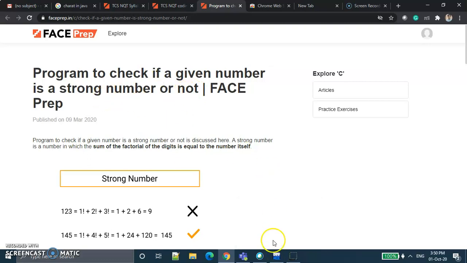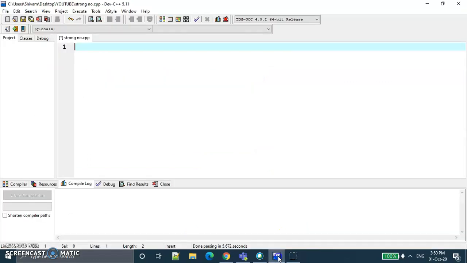Now we will code the program to check if a given number is a strong number or not. We code in C++. Firstly we declare #include, the header file iostream, the header file of C++, where there are some given functions like cin, cout. These come under the input output stream.